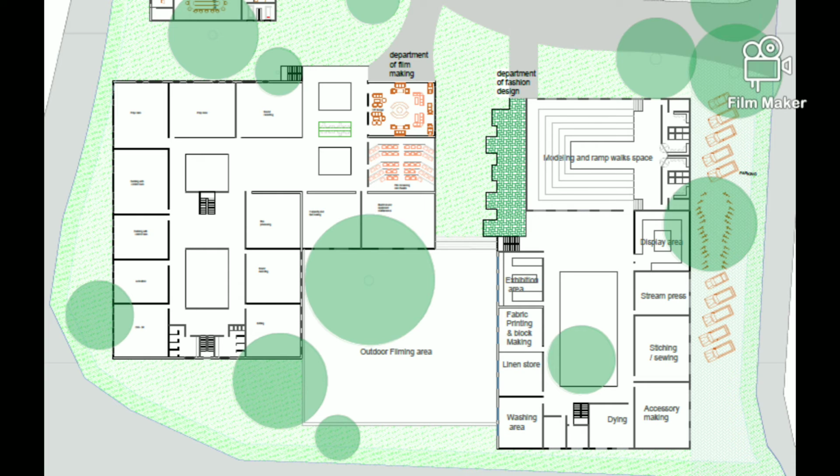At the entrance of the fashion design department, there is a ramp space, and then another central courtyard for open air activities. For the filmmaking department, at the entrance there is a lounge and other common activity spaces. And at the